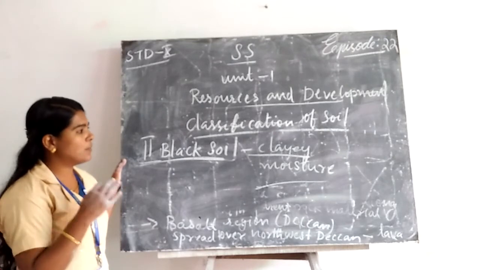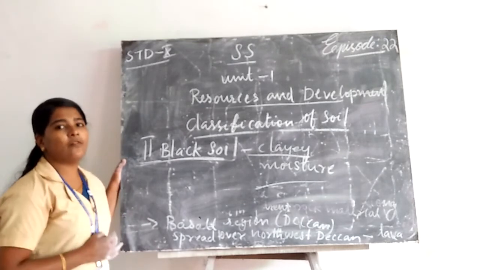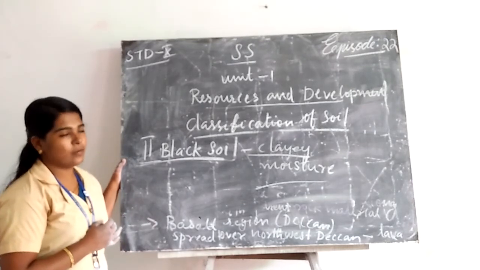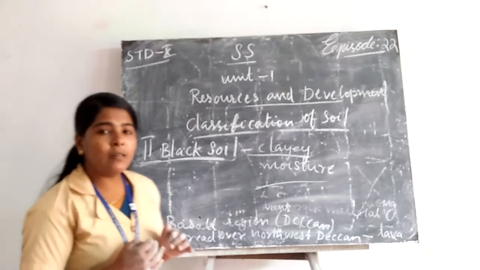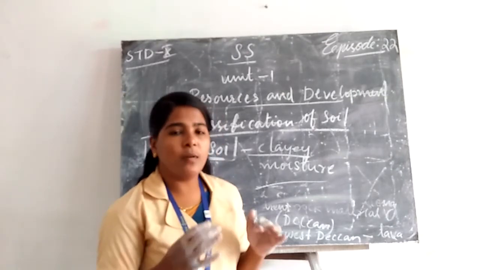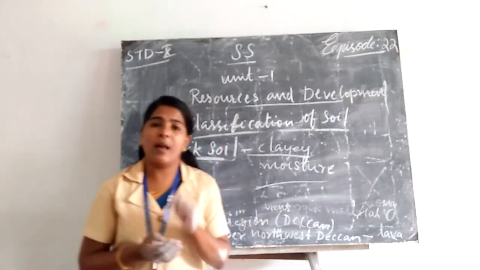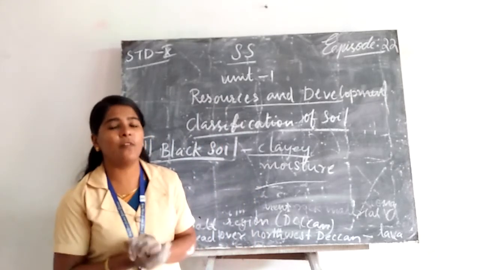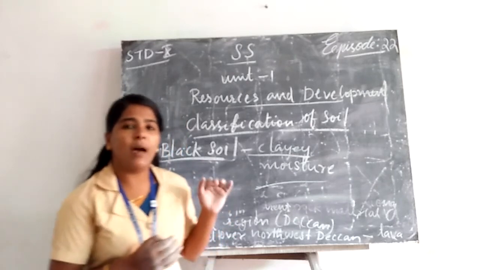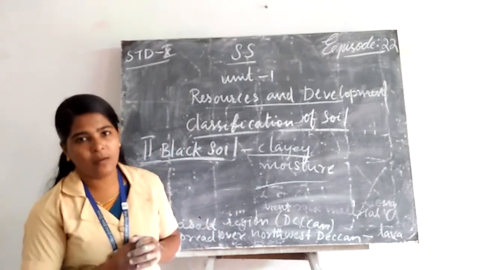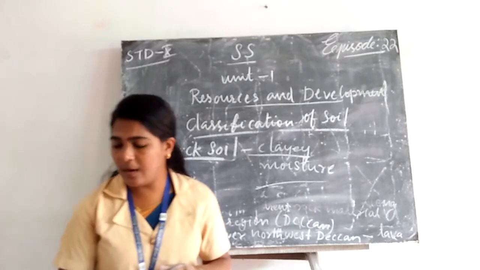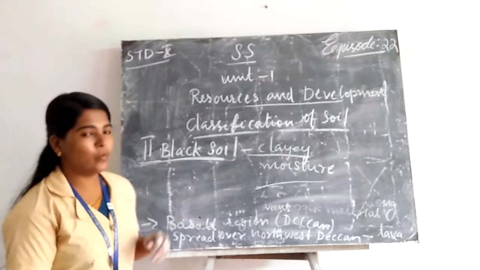Okay, I hope that you understood the main features of black soil. Today we learned how soil forms, the factors responsible for the formation of soil, and the classification of soil. From the classification of soil, we discussed alluvial soil and black soil. Now I will ask you some questions.